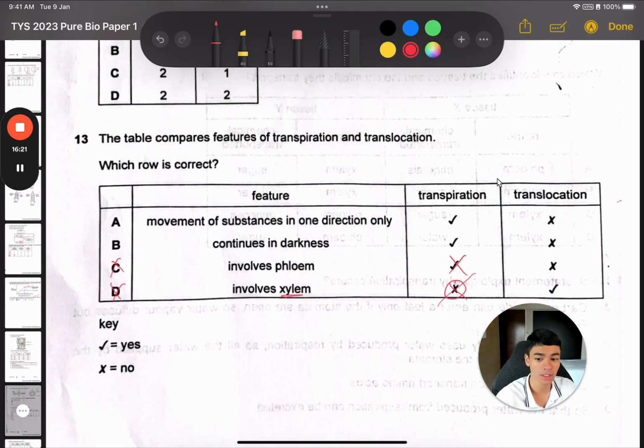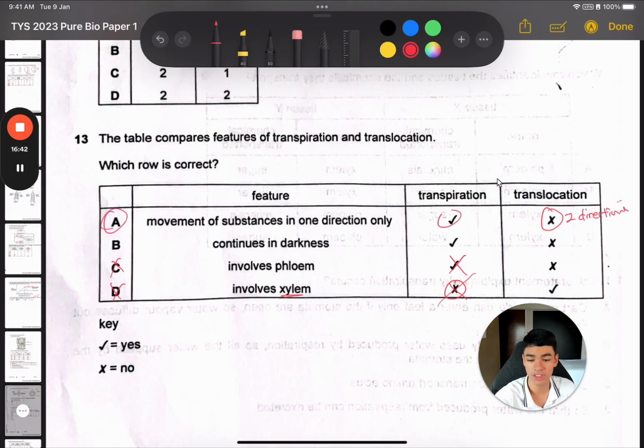A says transpiration, movement of substances in one direction. That is correct. We have a one-directional transport from the roots to the leaves only. For translocation, it says no, it's not one direction, which is true because it actually goes in two directions, both up and down the plant. So A is correct so far.